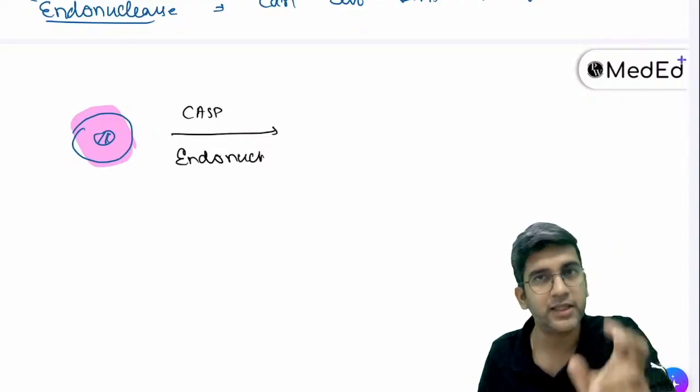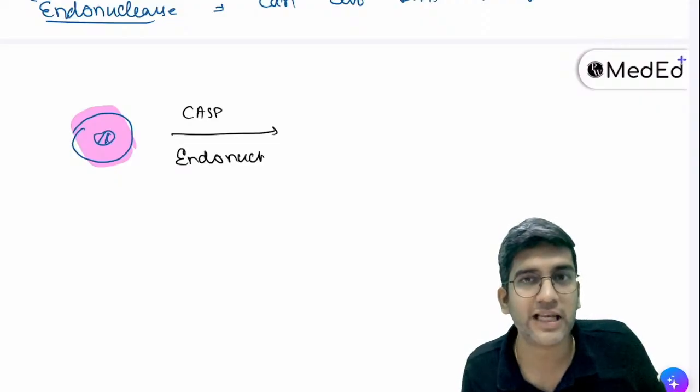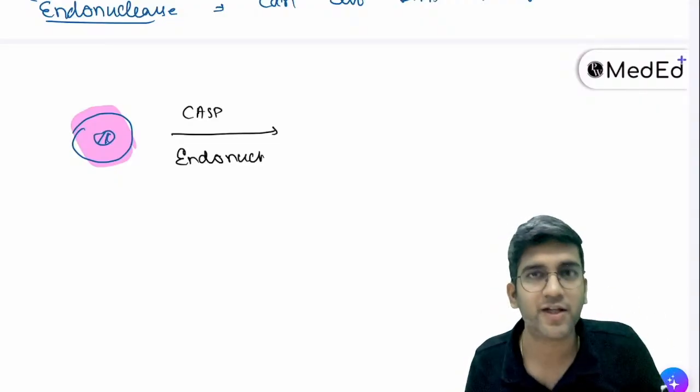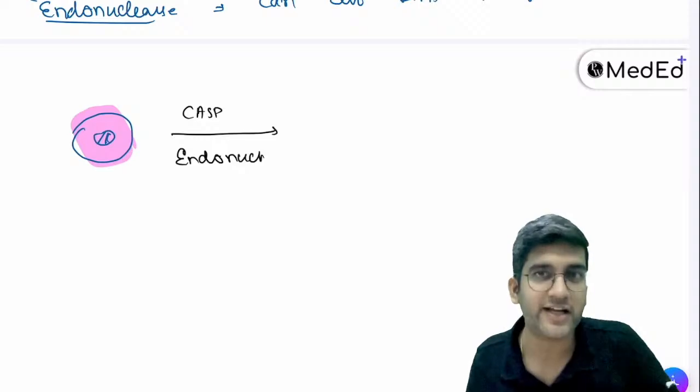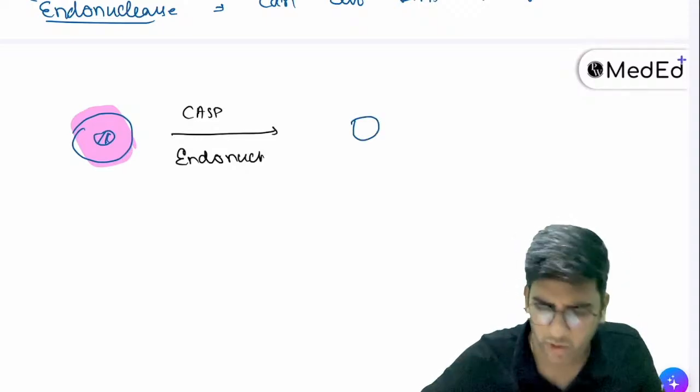The cell shrinks. Perfect. What happened in necrosis? There was a cell swelling. Again a difference. We need not read tables, we'll recreate tables, right? The first change is the cell becomes smaller. It'll become a small cell.